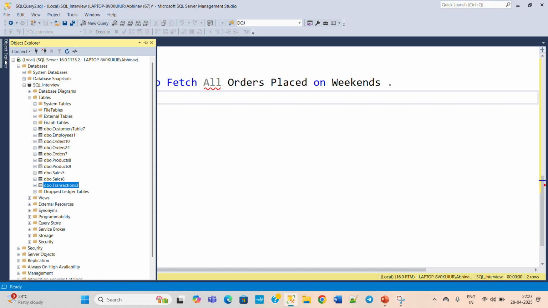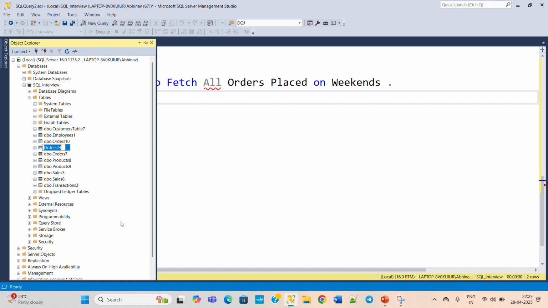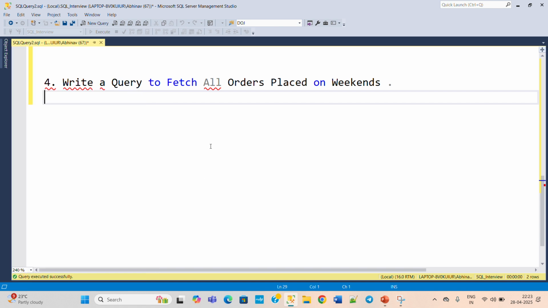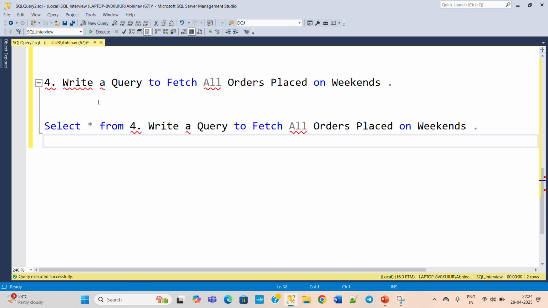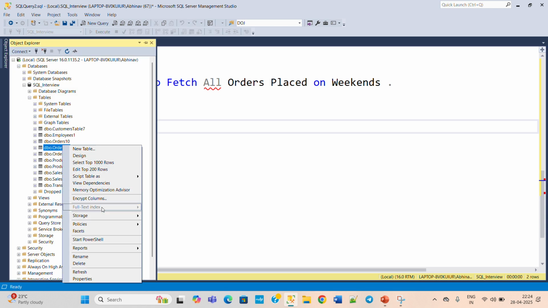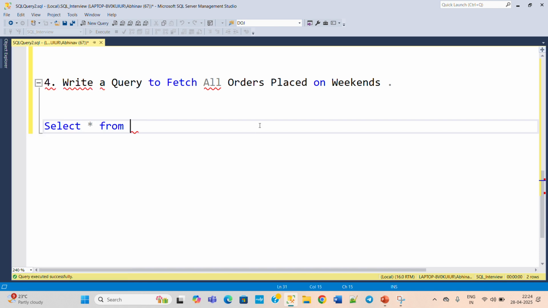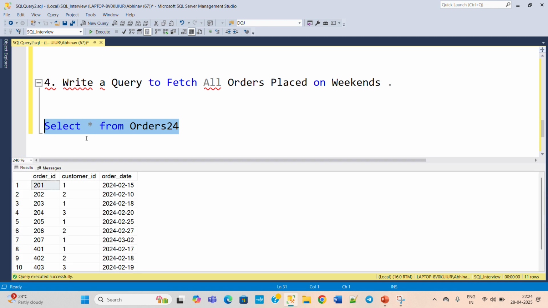So what is the table we need to use for this? This orders table only, and this table is used in the second question also, and this question also. Select star from, sorry, we'll copy again, rename, copy, then paste it here and execute this. So what does the orders table have? Order ID, customer ID, and order date. And we need to fetch all the orders placed on weekends.